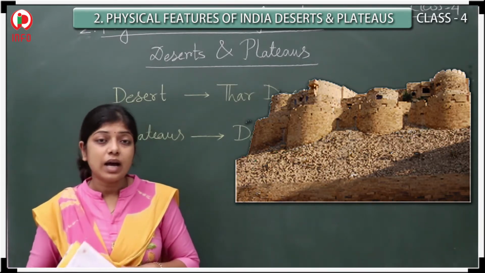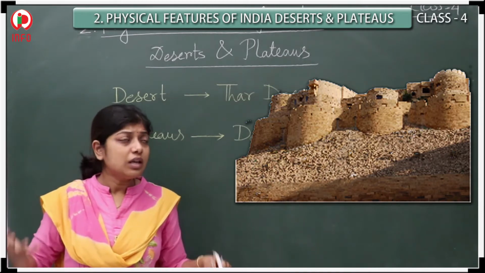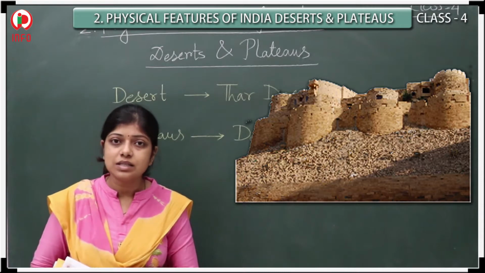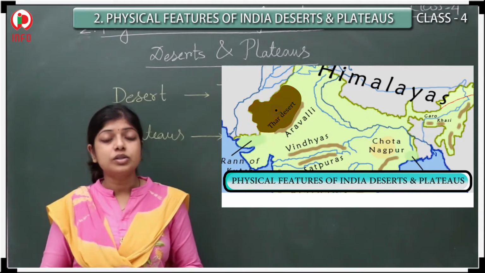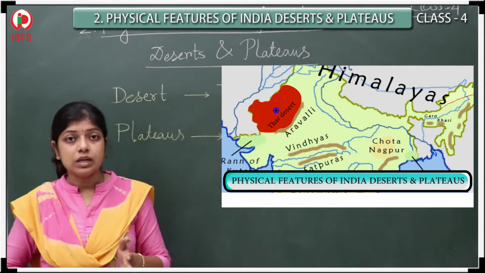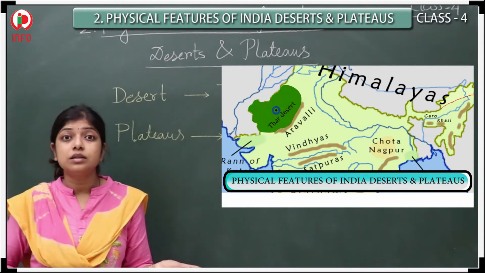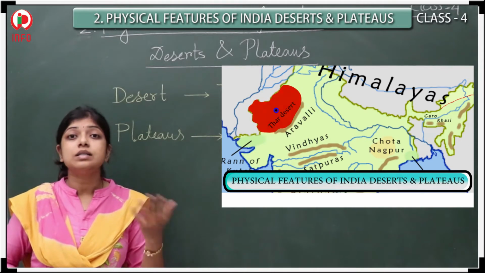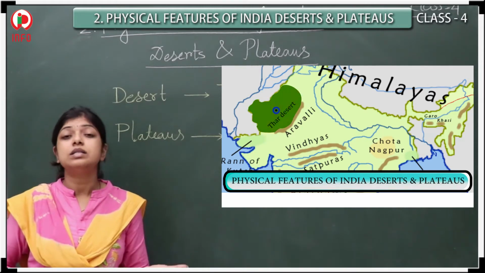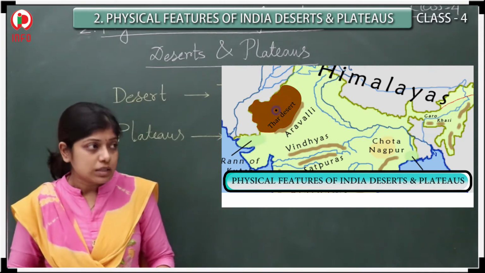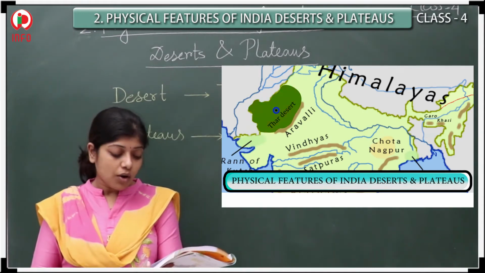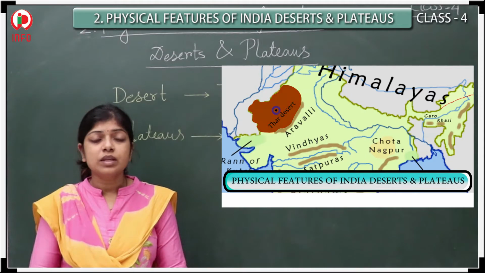So now you can ask me a question. In India, is there any desert? Yes, there is. In the western part of our India, there is a big desert, and that is called the Thar Desert. Yes, the Thar Desert. Sometimes it is called the Great Indian Desert or the Western Desert.